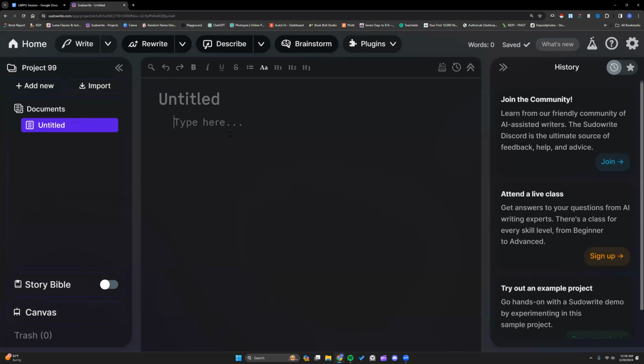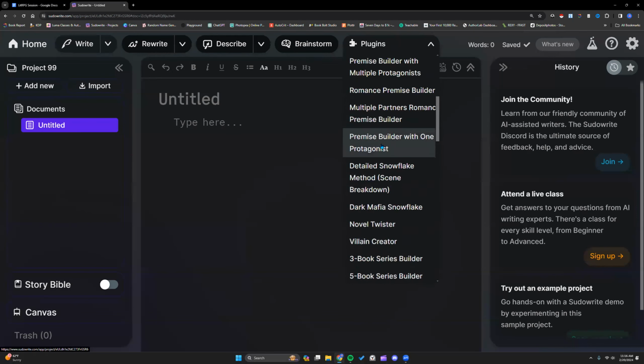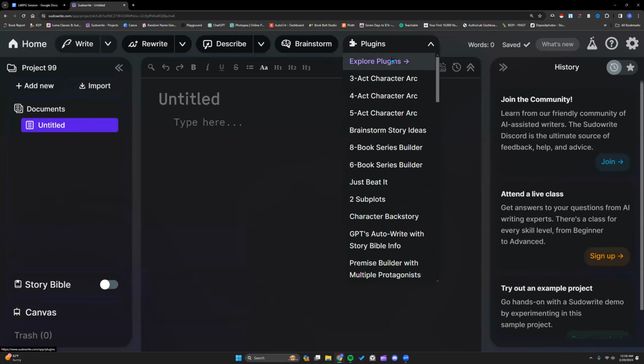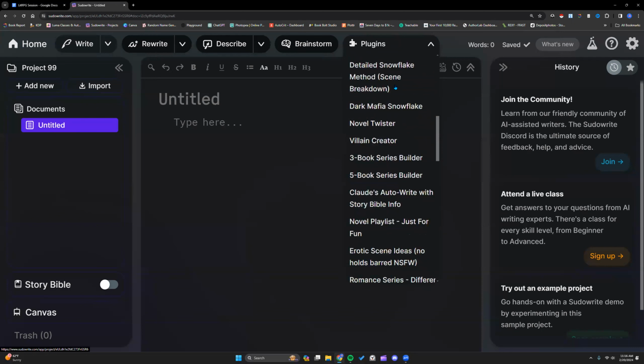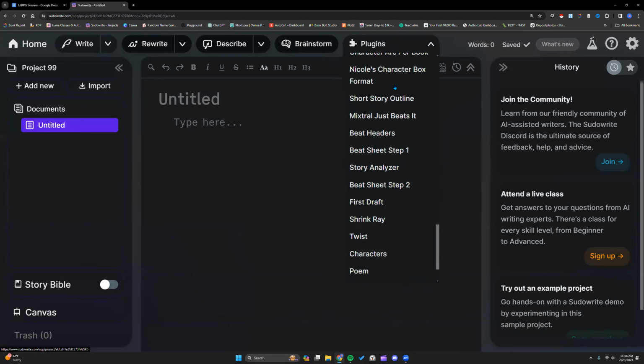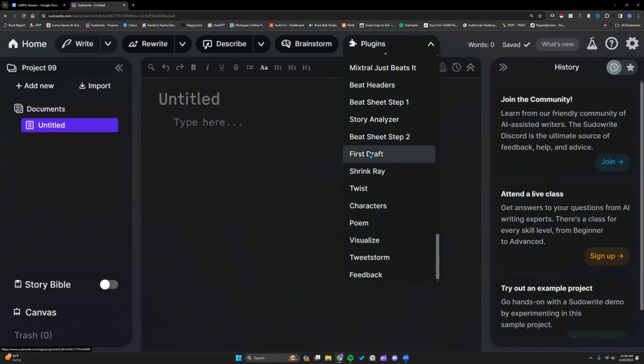To get to First Draft, you need a blank document. If you have stuff written here, I want to show you this. This is our plugins list. If you create or add plugins, you can see how extensive this list gets. And then starting at First Draft right here, these are not plugins. They are features of Sudowrite. We've asked them to maybe move it to the Brainstorm tab or somewhere else so we don't have to scroll all the way down to get to these. But you'll see First Draft is in my list.